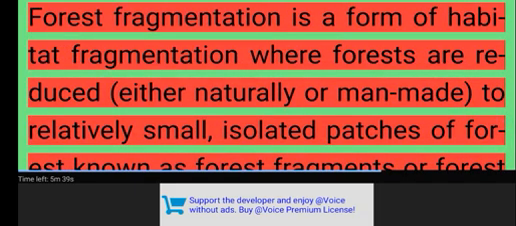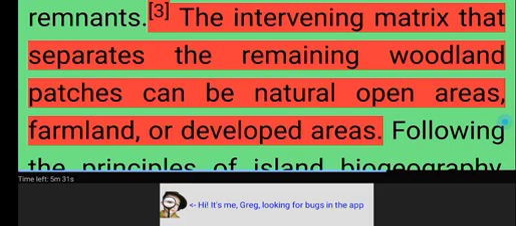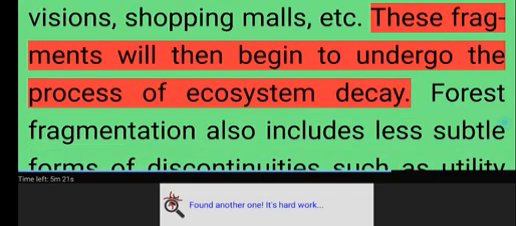Forest fragmentation. Forest fragmentation is a form of habitat fragmentation where forests are reduced, either naturally or man-made, to relatively small, isolated patches of forest known as forest fragments or forest remnants. The intervening matrix that separates the remaining woodland patches can be natural open areas, farmland, or developed areas. Following the principles of island biogeography, remnant woodlands act like islands of forest in a sea of pastures, fields, subdivisions, shopping malls, etc. These fragments will then begin to undergo the process of ecosystem decay.